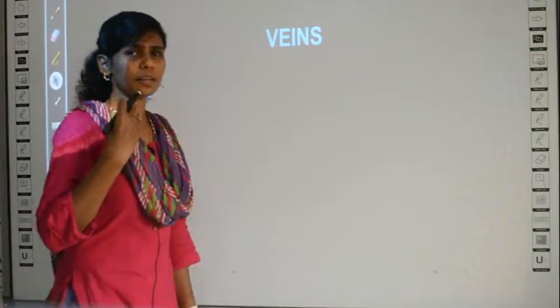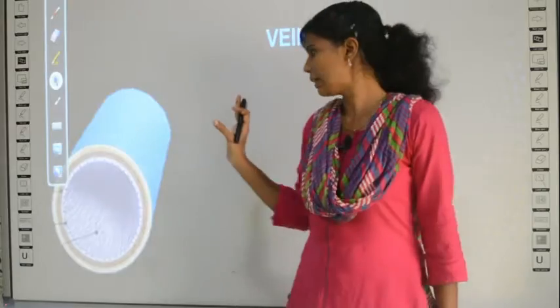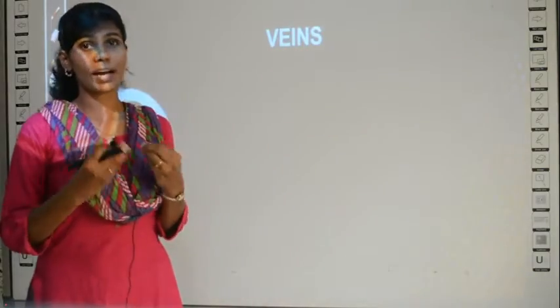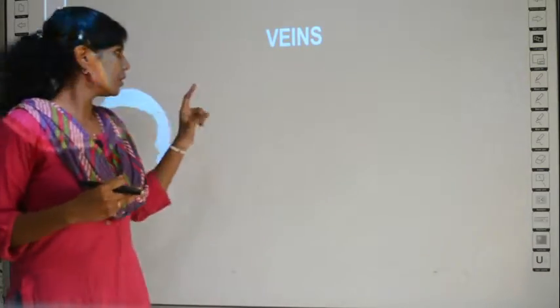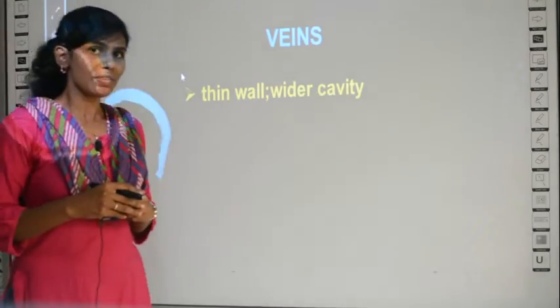In any image you see, whatever is red in color means good blood or oxygenated blood, and whatever is blue in color, the blood which is shaded blue, means it is deoxygenated blood or bad blood. Clear? So veins, that's why they are shaded blue in color. Veins have a thin wall.